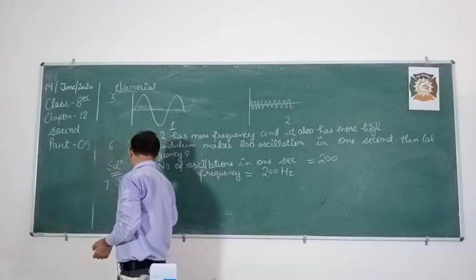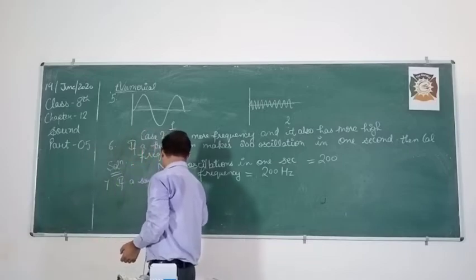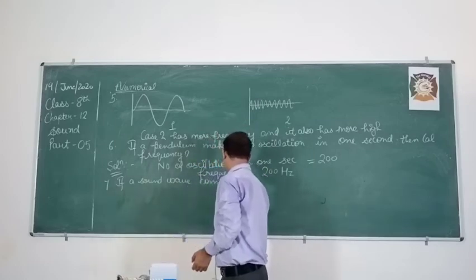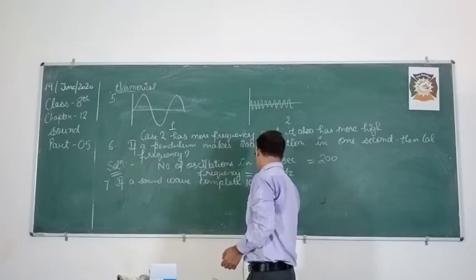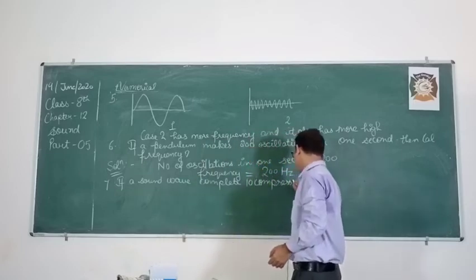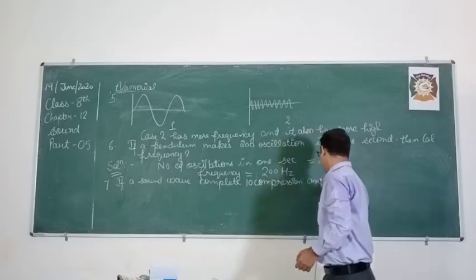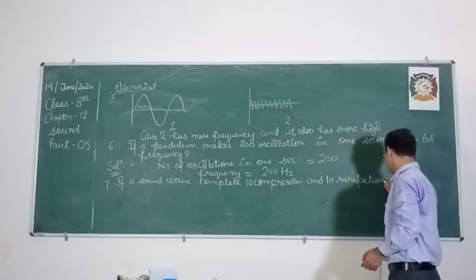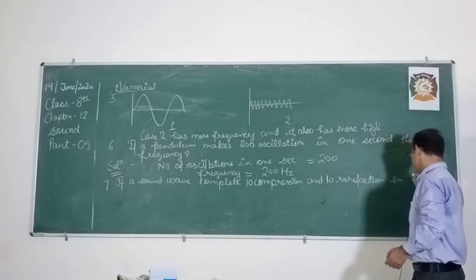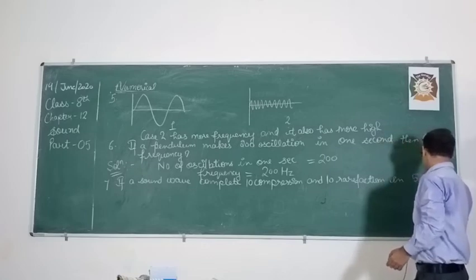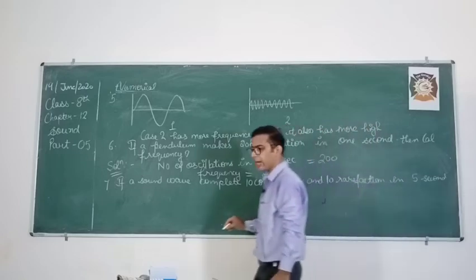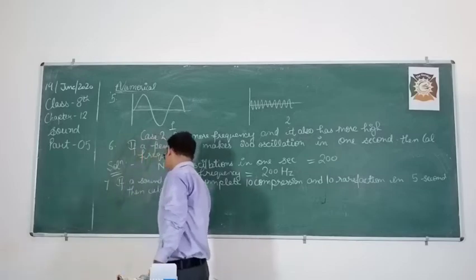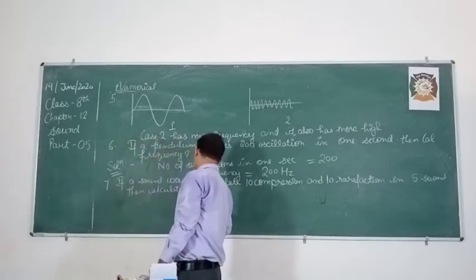Okay, so if a sound wave completes 10 compressions and 10 rarefactions in 5 seconds, then calculate frequency.